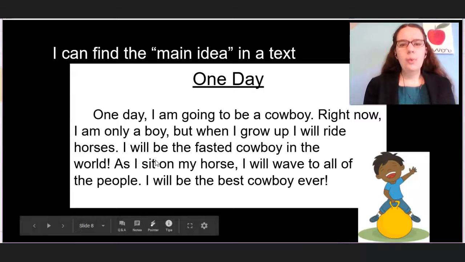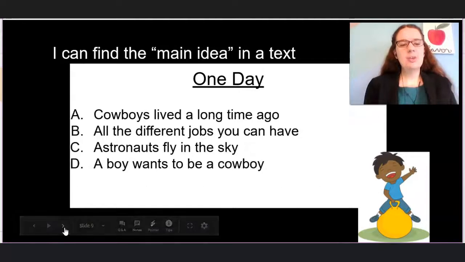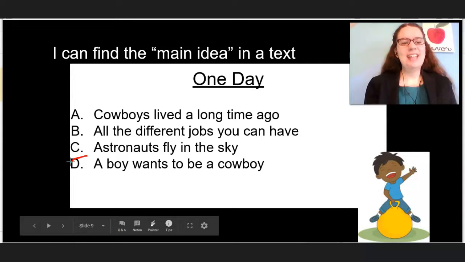Let's see. Well, he says he wants to be a cowboy, but the whole thing isn't how cowboys lived a long time ago. What's the whole thing about? Thank you. It is about how a boy wants to be a cowboy. So I was wrong. The correct answer is D. A boy wants to be a cowboy. Perfect.